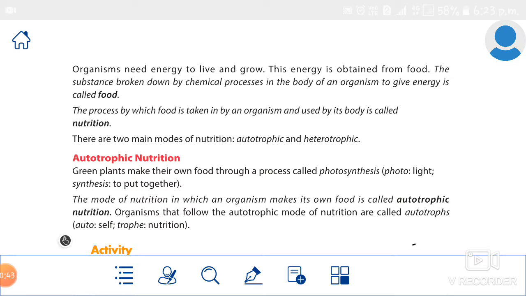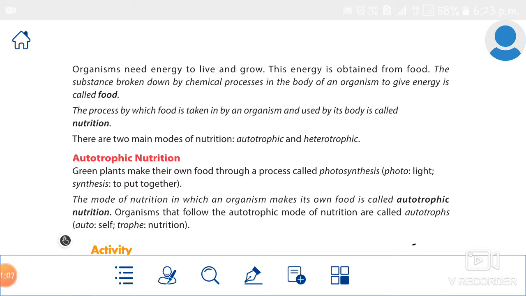Next, we studied about nutrition. What is nutrition? The process by which food is taken in by an organism and used by its body is called nutrition.